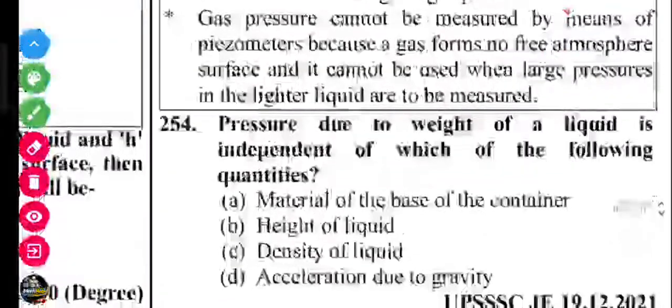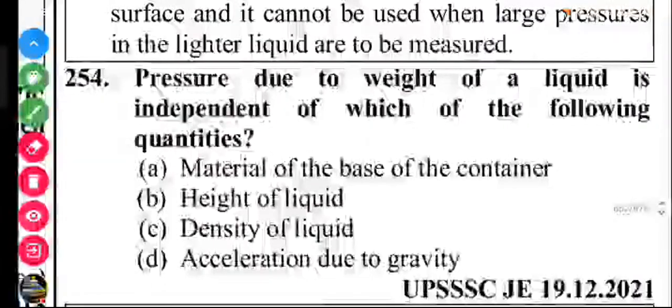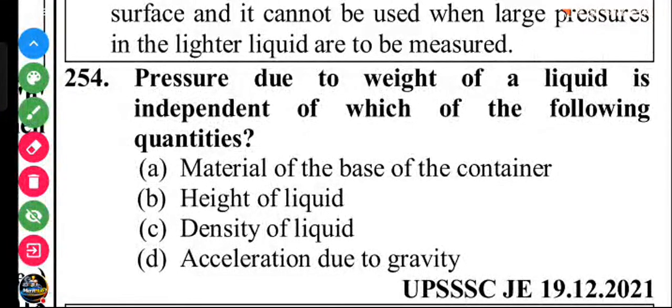Next question, friends. Pressure due to weight of a liquid is independent of which of the following quantities? A, material of the base of the container. B, height of the liquid. C, density of the liquid. D, acceleration due to gravity.